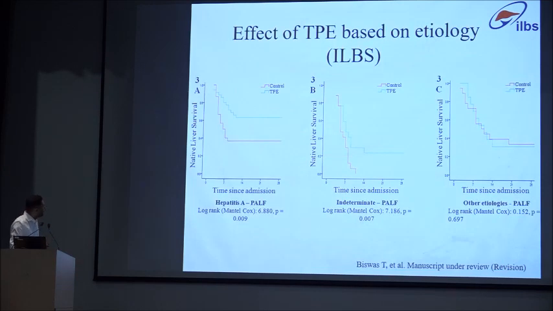Importantly, on subgroup analysis, we can see that this effect was predominantly seen in hepatitis A related PALF, which is the commonest cause of acute liver failure in the Indian setting, and this benefit was not present in other etiologies of pediatric acute liver failure.